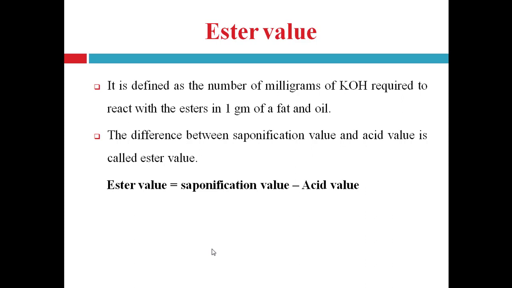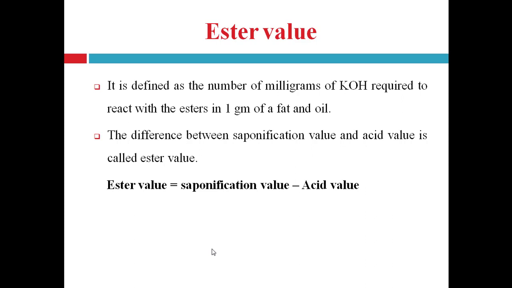Saponification value indicates the total fatty acid present in the fat sample, that is free fatty acid plus that which is present in the ester form. So saponification value indicates the amount of total fatty acid present in the sample, and acid value indicates only free fatty acid. So the difference between these two values gives the ester value.